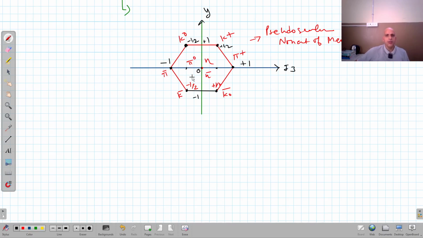If I remove this eta dash meson from here and I consider only 8, then this is called an octet, right? Then we call it a pseudoscalar octet, because in that case it will become an octet, 8 particles. So all the things will remain the same, only one thing is different, that is we are removing this particle from here, right?